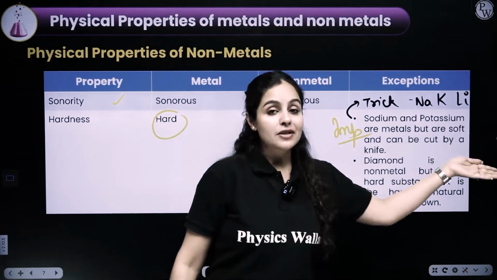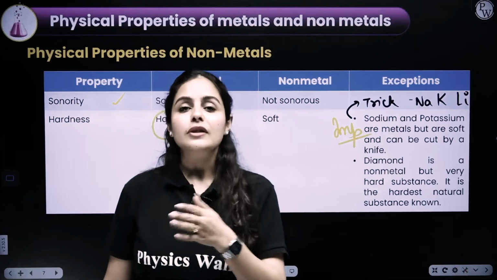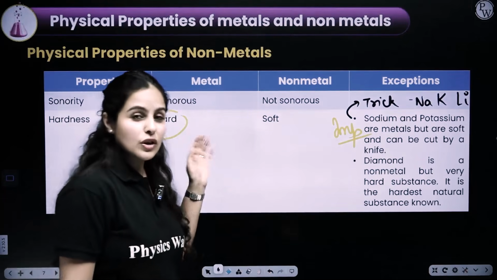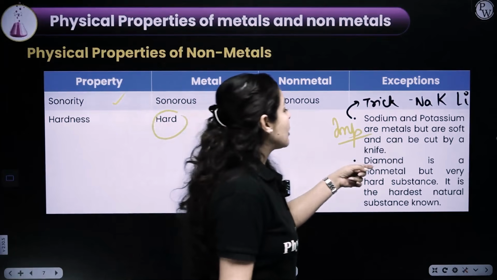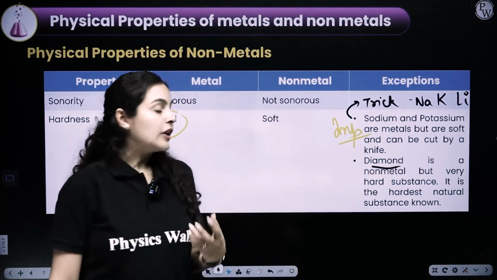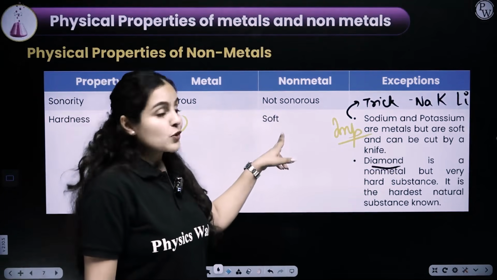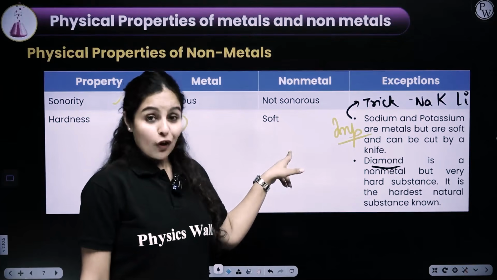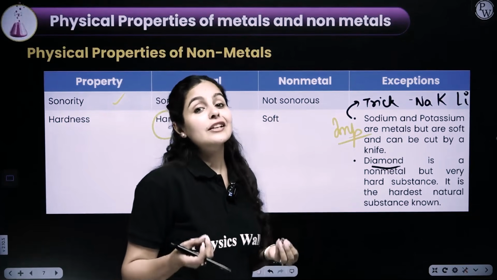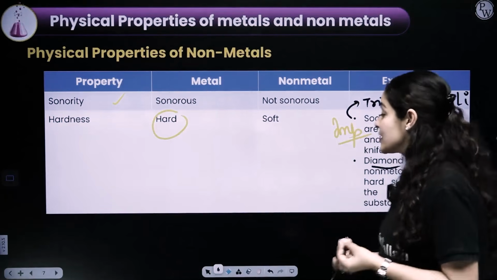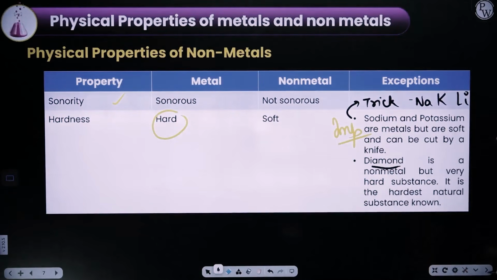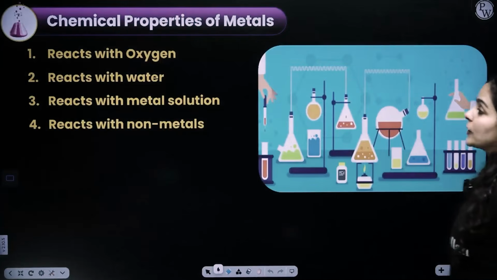These three metals are so soft that you can even cut them with a household knife. So they are quite soft. If we talk about diamond being a non-metal, it is a very hard substance. Though it was told that non-metals are softer, diamond is one of the naturally hardest known substances on earth. So yes, that is one of the exceptions here.